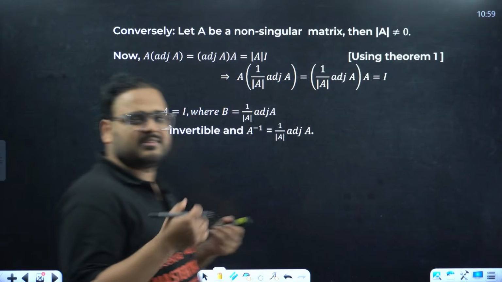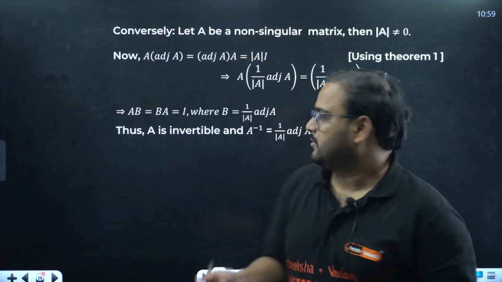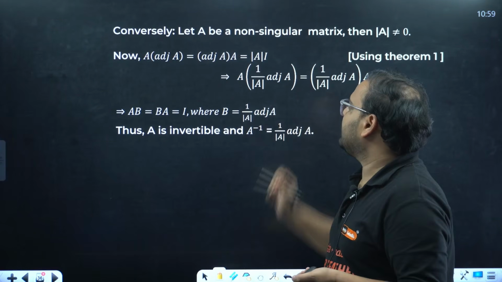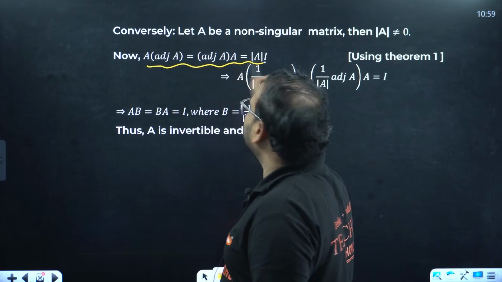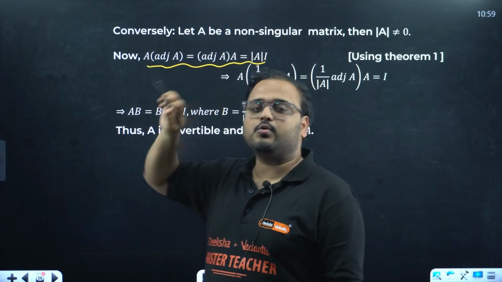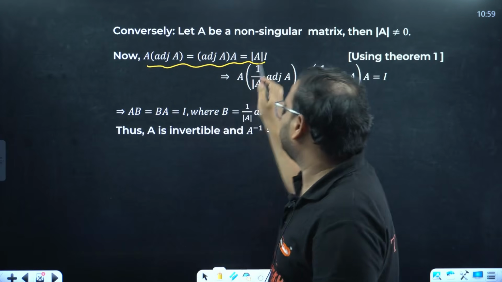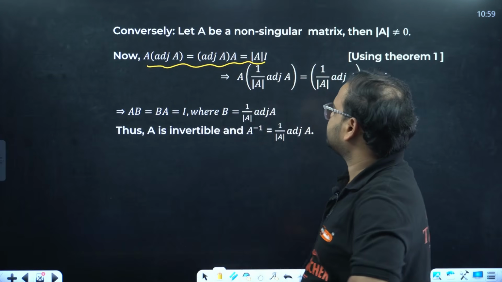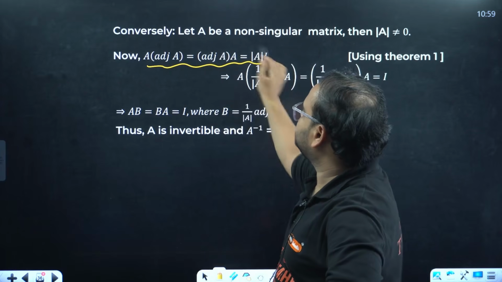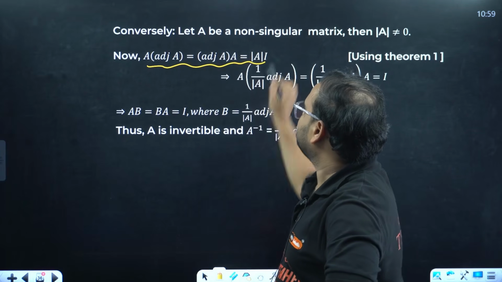Next is finding the formula for the inverse. This is the formula, right? Adjoint A by determinant A. So if you are going to use this property we just learned, A times adjoint A equals adjoint A times A equals determinant of A times I. Take these two cases, or any two cases, take these two comparisons together.